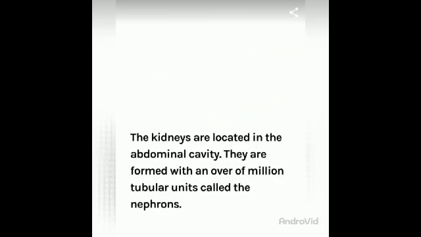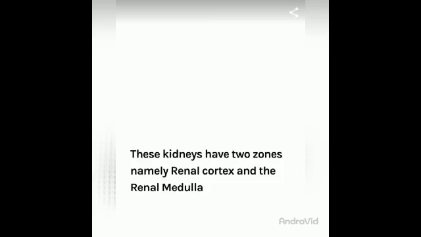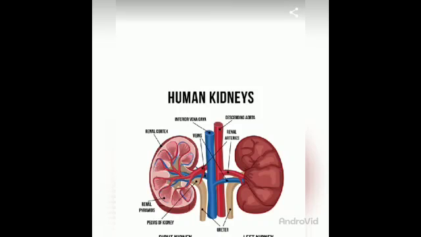The kidneys are located in the abdominal cavity. They are formed with over a million tubular units called nephrons. So children, this nephron is the unit of the kidney. These kidneys have two zones, namely renal cortex and renal medulla. That means we can divide the kidneys into two major parts or zones, which are called renal cortex and renal medulla, the outer and the inner part. Here you can see in this picture the renal cortex and the renal medulla.